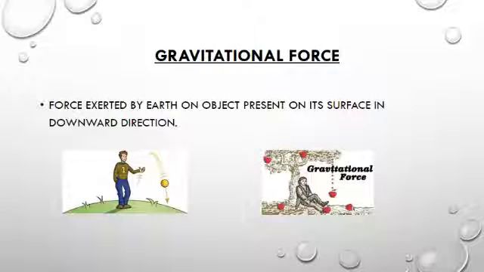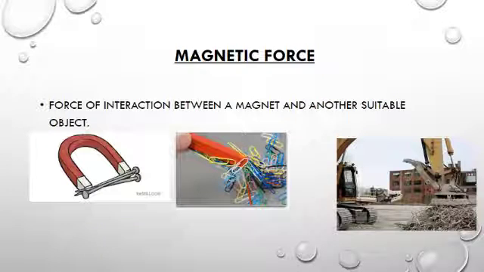So look at the pictures that are given on your screen. A ball is thrown by a boy that comes towards the Earth due to gravitational force. In the second case, the ripened apple falls on the Earth from the tree, that is also because of the gravitational force. Next type of non-contact force is magnetic force.